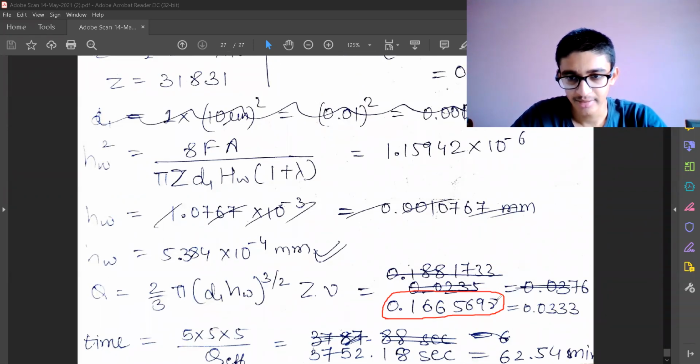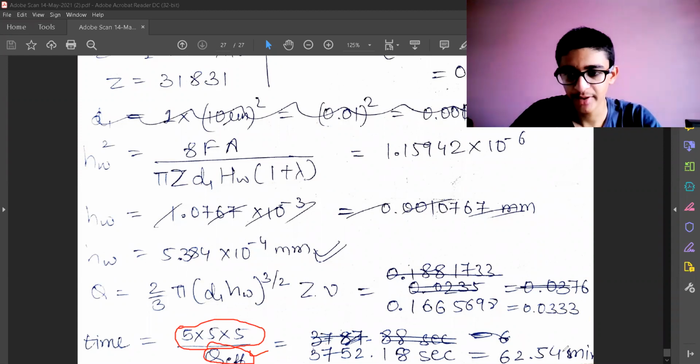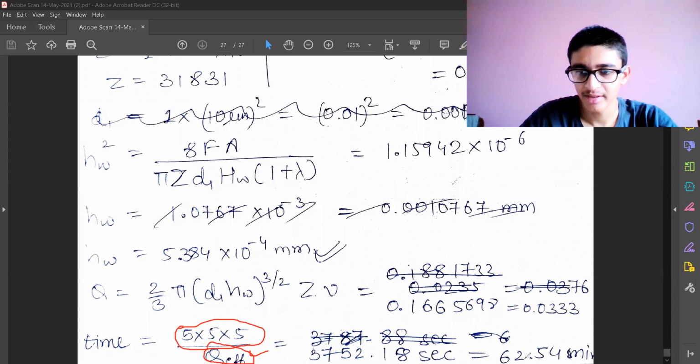So this is the effective volume removal rate which is experienced inside my machining process, and the time will be the total volume to be removed divided by the effective volume removal rate, or MRR. That is the effective MRR. That is this, and we are getting it as 62.54 minutes, or approximately 2 minutes more than 1 hour.